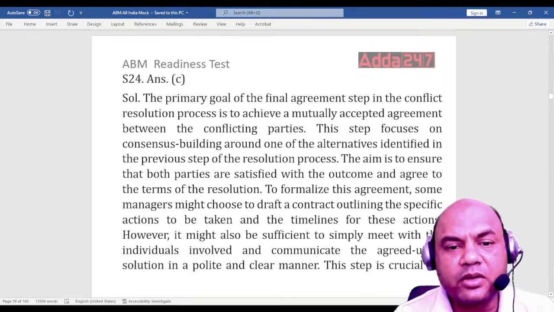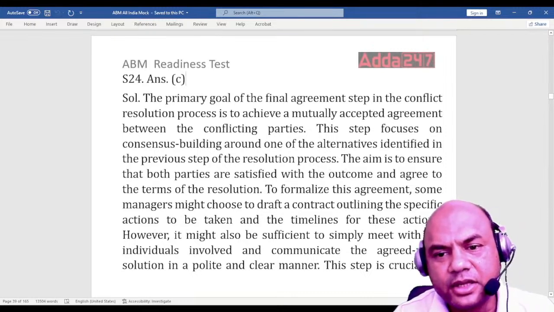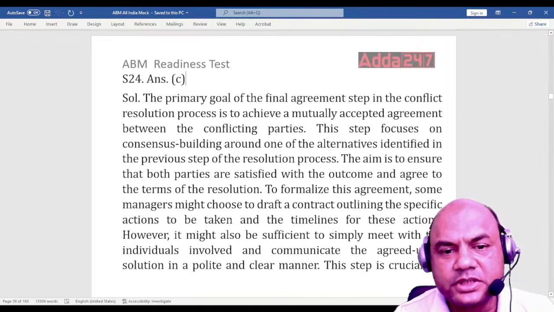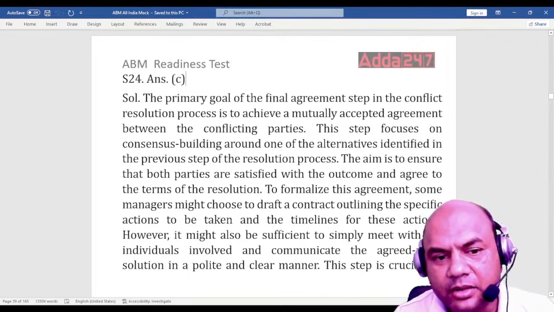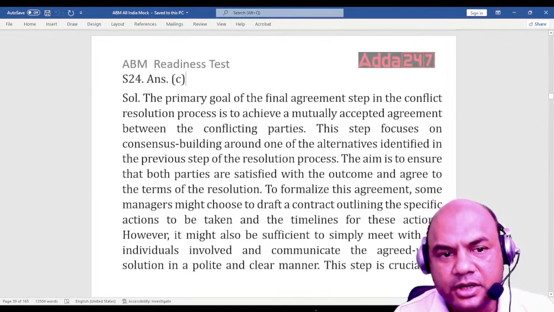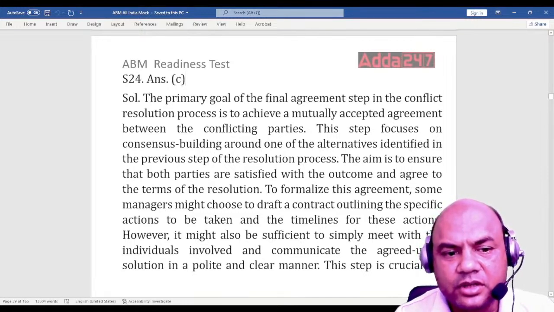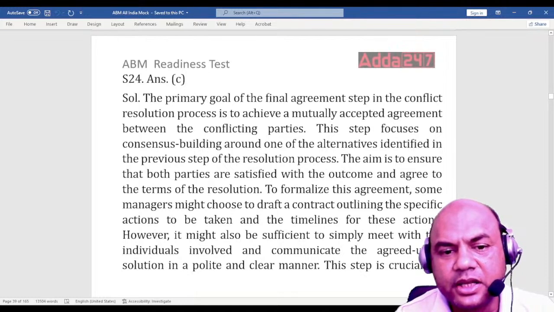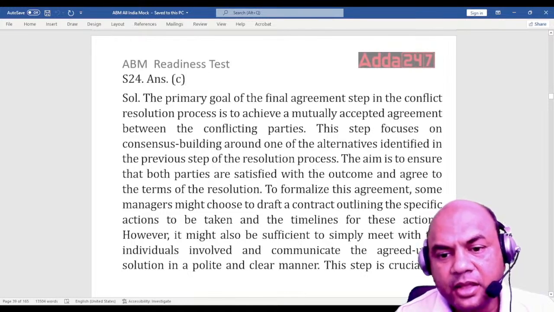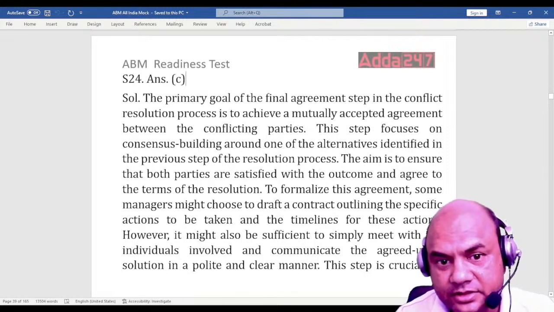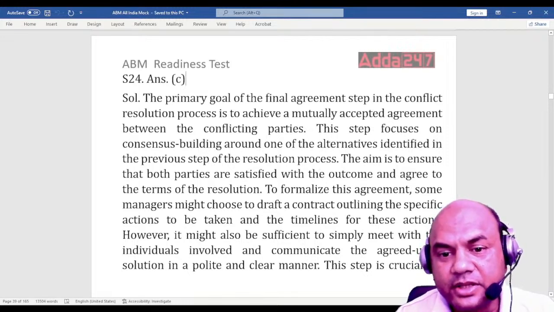So the primary goal of the final agreement step in the conflict resolution process is to achieve a mutually accepted agreement between the conflicting parties. This step focuses on building consensus around one of the alternatives identified in the previous step of the resolution process. The aim is to ensure that both parties are satisfied with the outcome and agree to the terms and conditions. This needs an explanation, so that's why I'm giving this explanation over here.